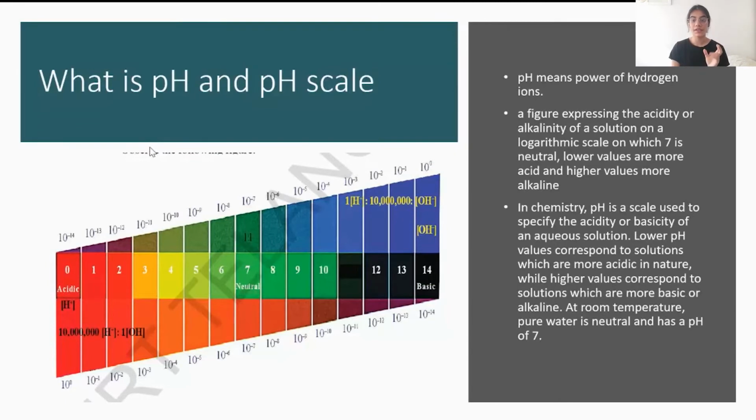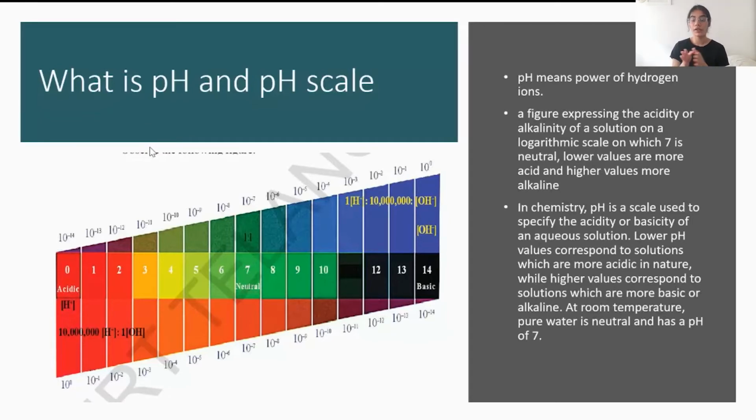So pH is basically a figure that expresses either the acidity or the alkalinity of bases, because bases that dissolve in water are called alkaline substances. It is on a logarithmic scale, that is why the scale that you see in front of you is in 10 raised to the power of something, and that power is what determines the acidity or alkalinity of acids, alkalis or bases.